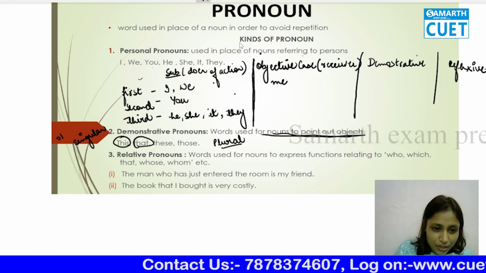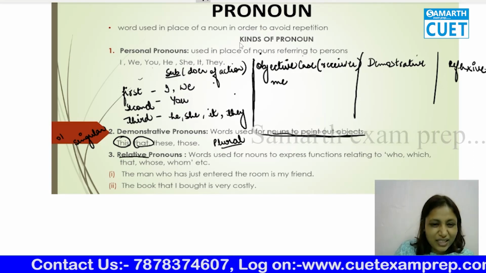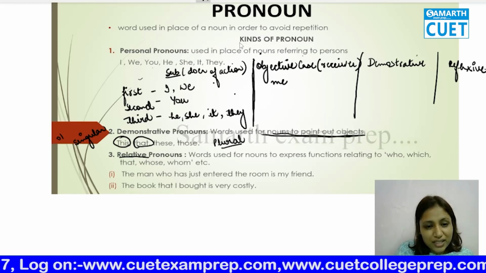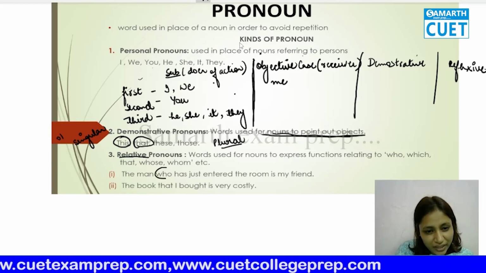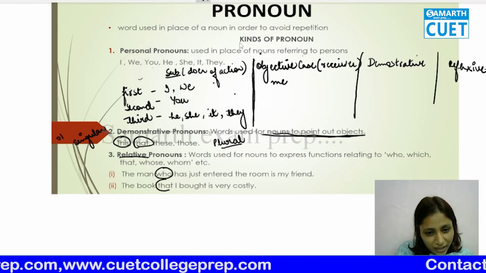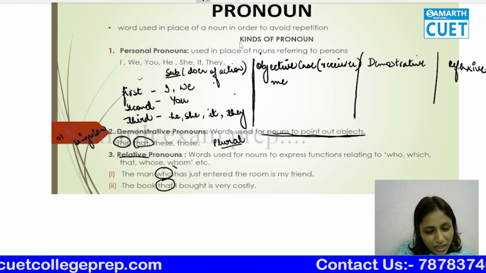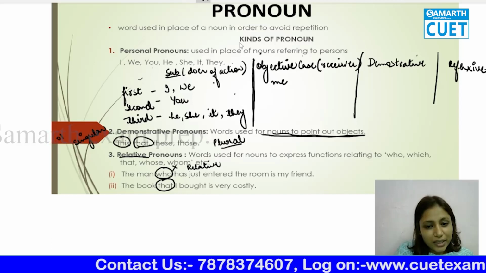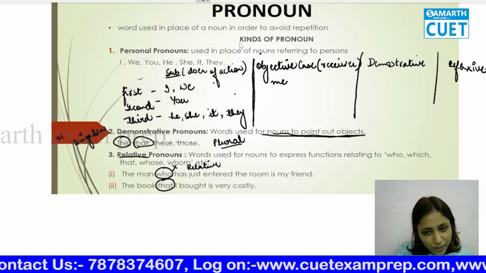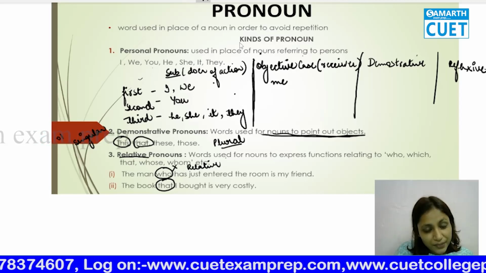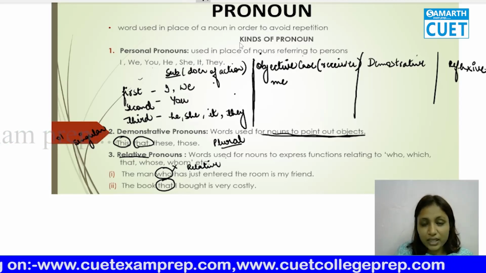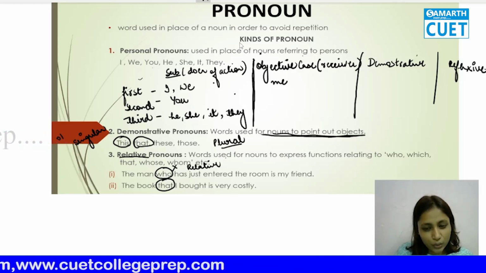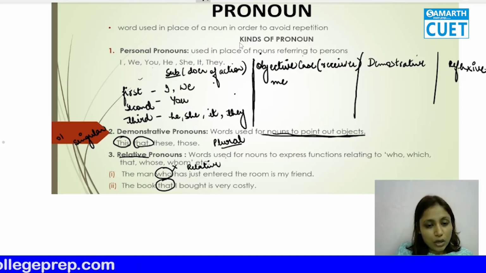Okay. Then comes the third, which is relative. Relative pronouns first connect the sentence. Moreover, they express the relation, or they talk about the subject. We'll understand this by example. The man who has just entered the room is my friend. That means we are talking about the man.